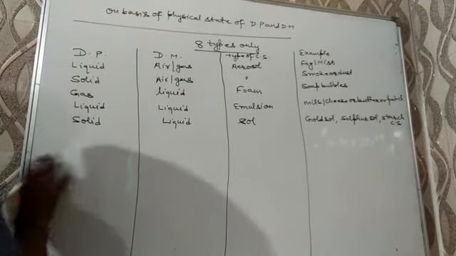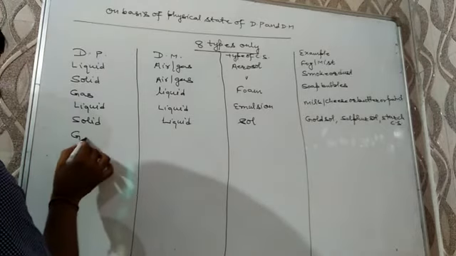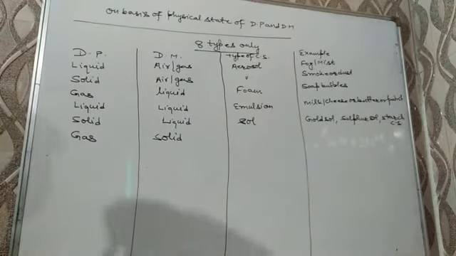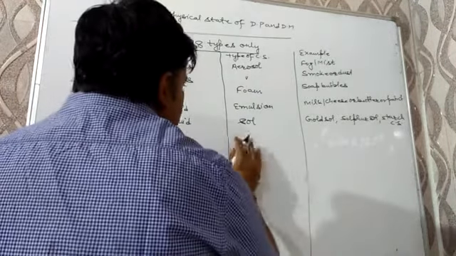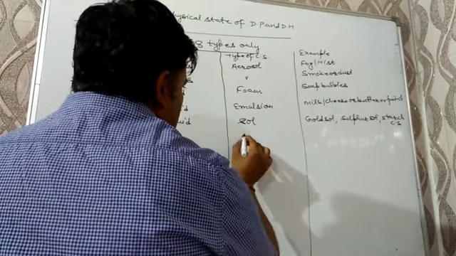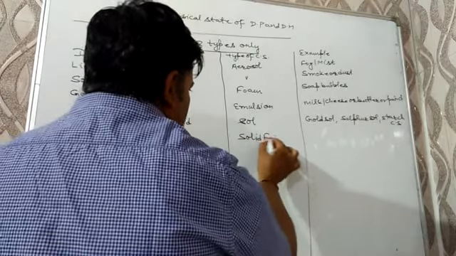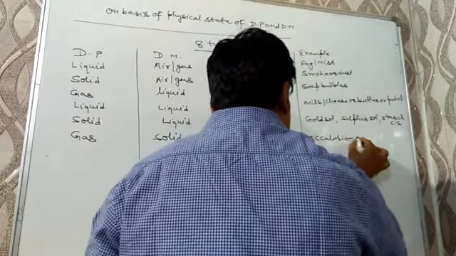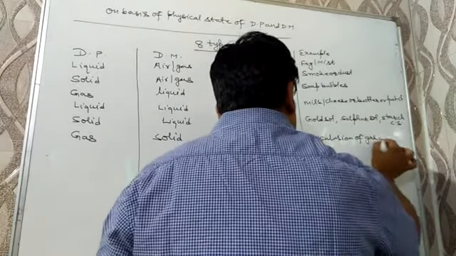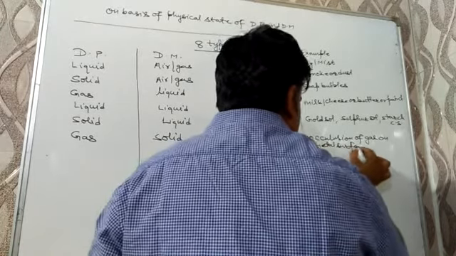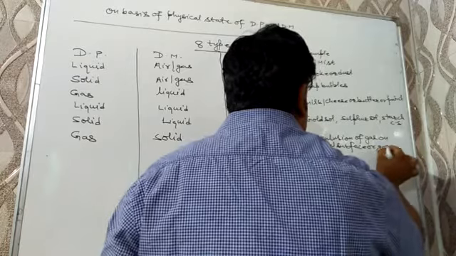Next case will be gas in solid. When the dispersed phase is gas and the dispersion medium is solid, then the colloidal solution is known as solid foam. An example of it is occlusion of gas on a metal surface, or gaseous electrodes.